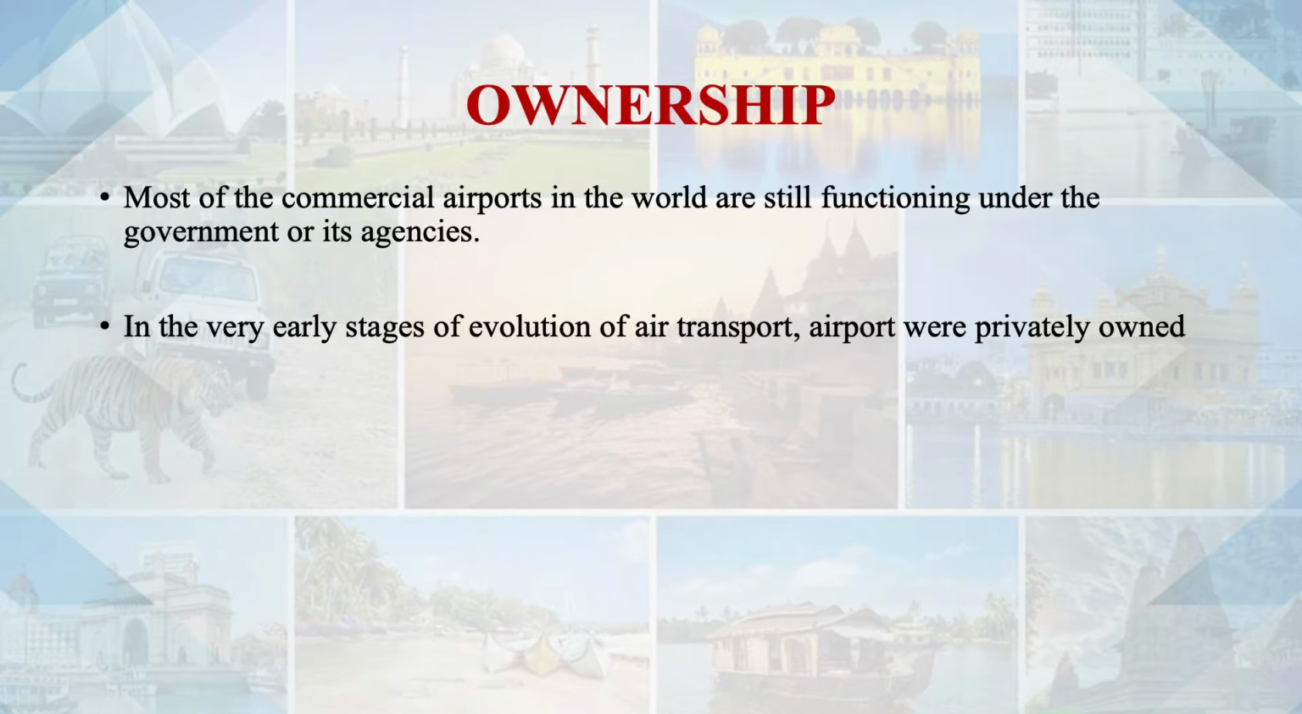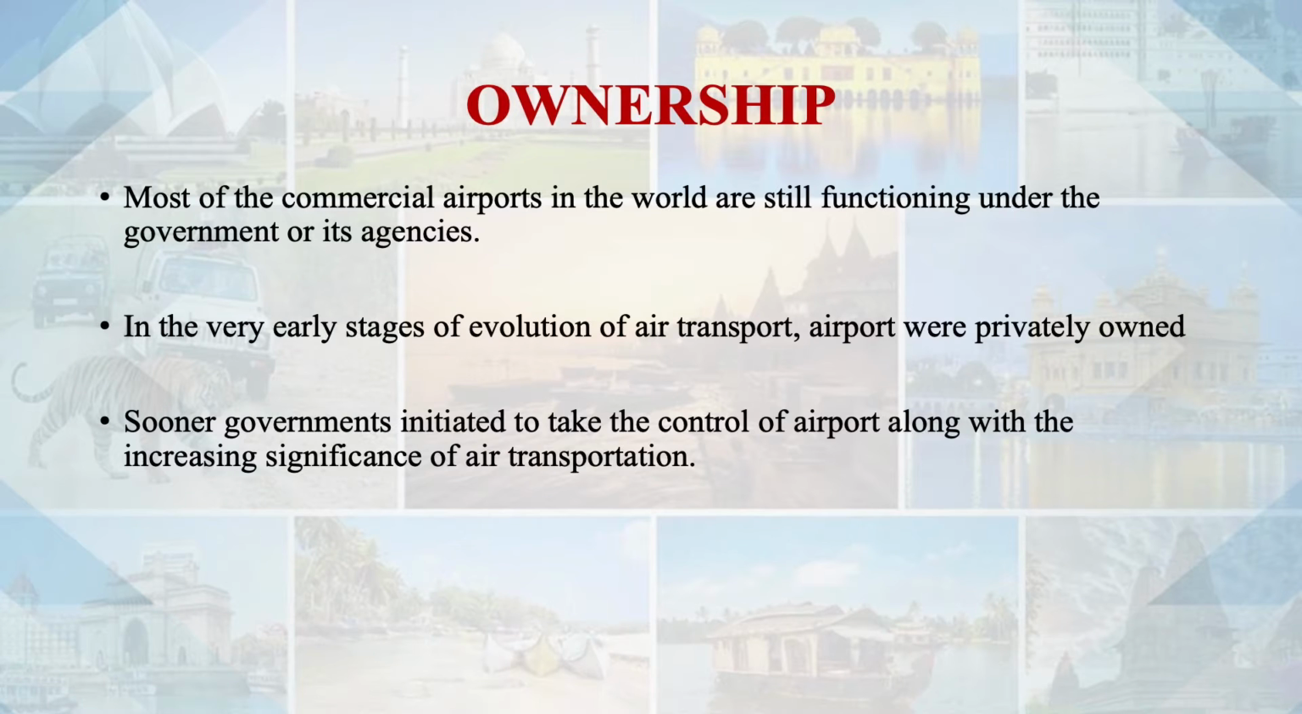In the very early stages of the evolution of air transport, airports were privately owned. That means in the very beginning, the 1920s, 30s and so on. Governments started to take over the airports after a few decades. Sooner, governments initiated taking control of airports along with the increasing significance of air transportation. Because air transportation started to gain ground as a major mode of transport worldwide. Then they realized the significance of having airports under their control, and also security became a very important aspect. So naturally, government had the pressure to have ownership and control of all the airports.